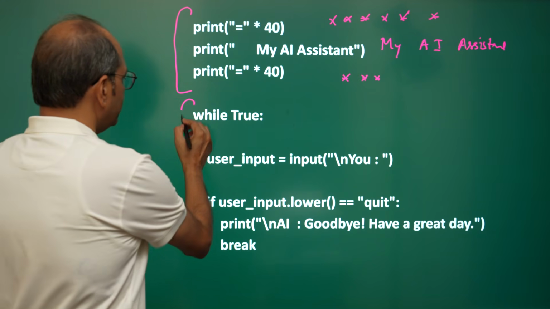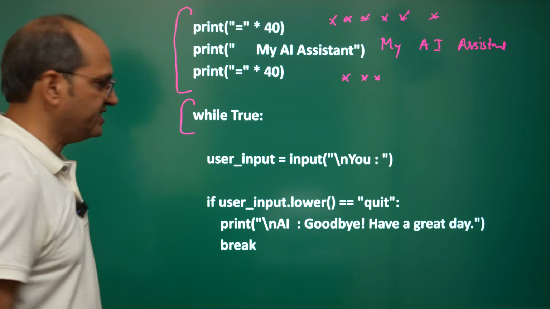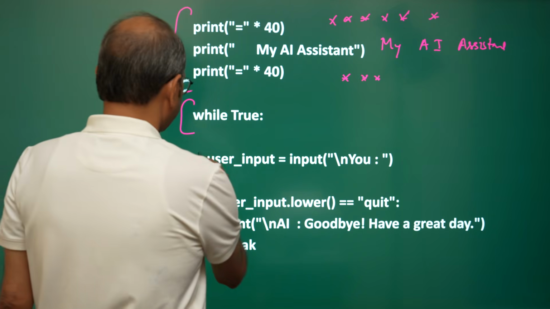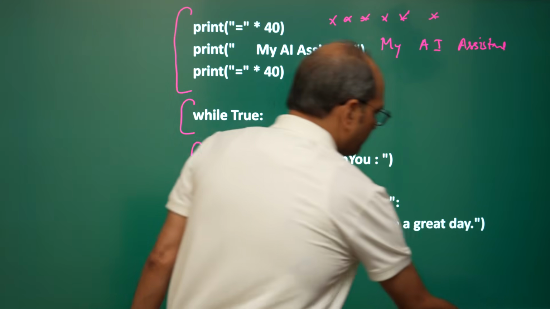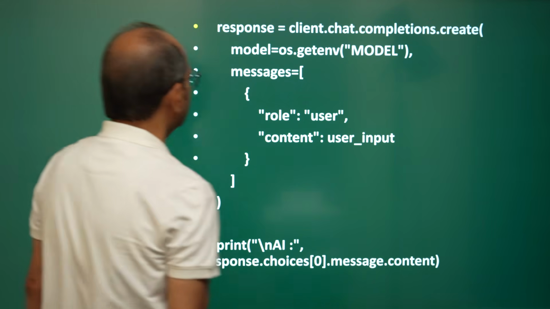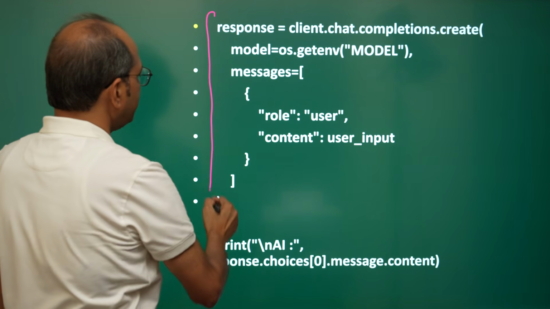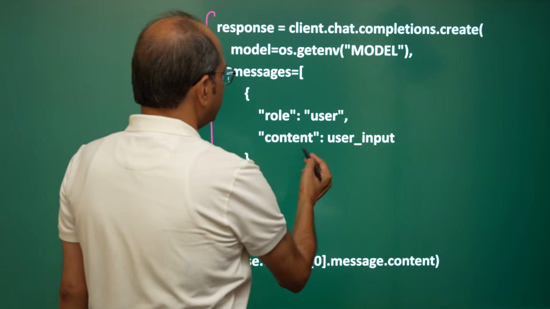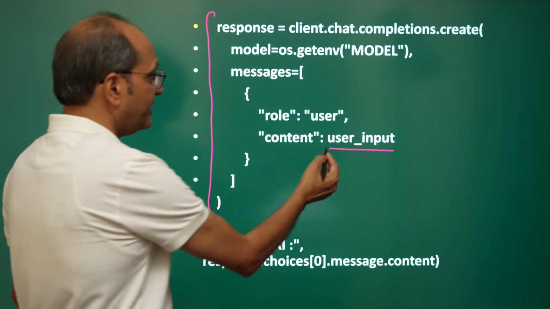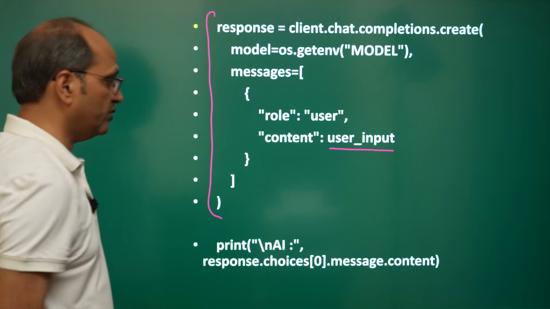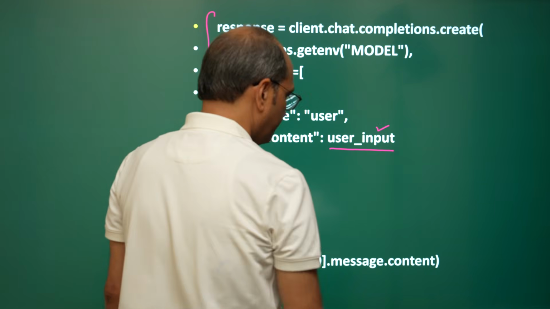Second thing we have done is this. While true, we will see what this does. Third thing we have done is this, taking the user input. We will see what it does. This is the same thing except that inside the message, the content is not a fixed question, rather it is the user input. That particular modification we have done.